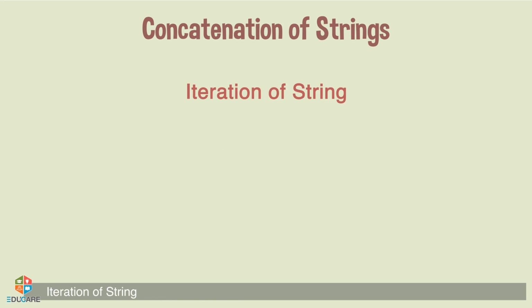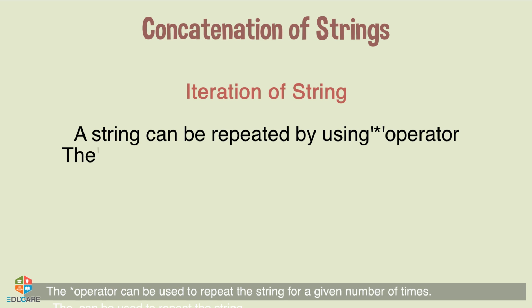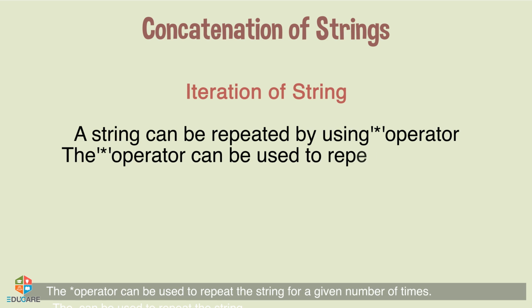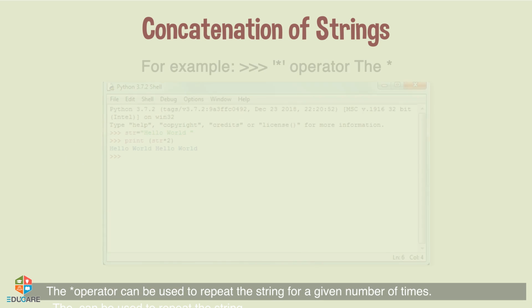Iteration of string. A string can be repeated by using the asterisk operator. The asterisk operator can be used to repeat the string a given number of times. Kindly look at the screen for the example.